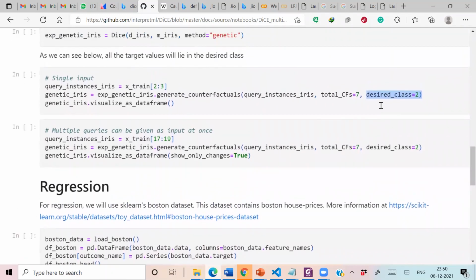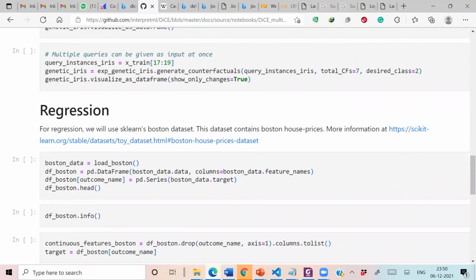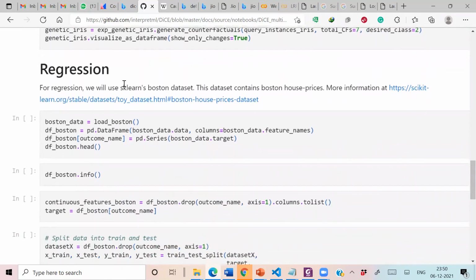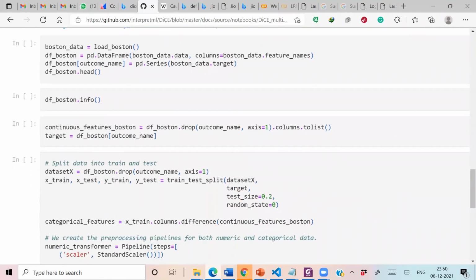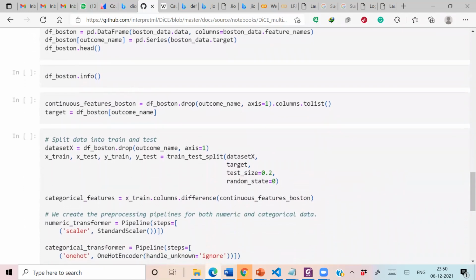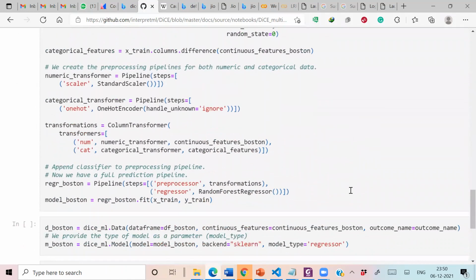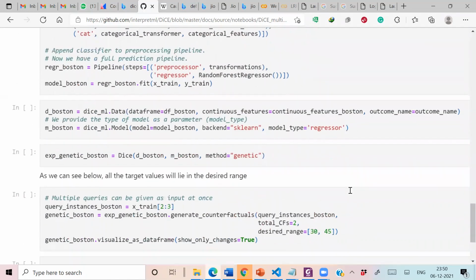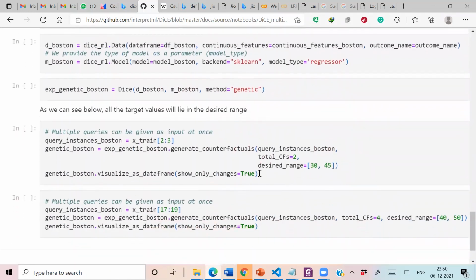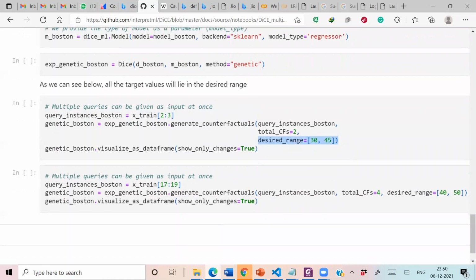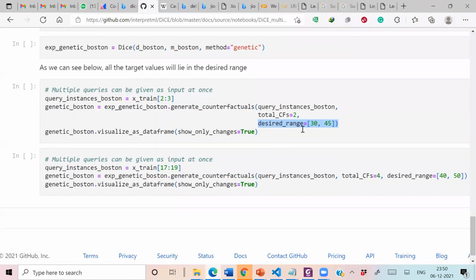I want everyone to note that in case of a multi-class classifier, you can specify the desirable class in this way. An important point to note in case of regression, where we are predicting some continuous number, is how we can specify this. Please focus here. Here we are specifying the desirable range.